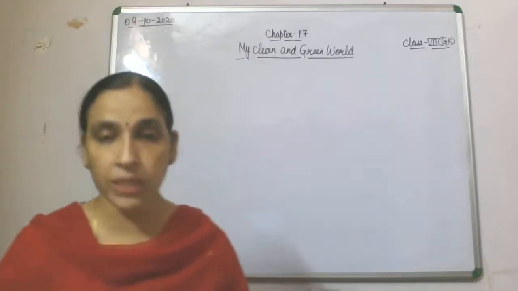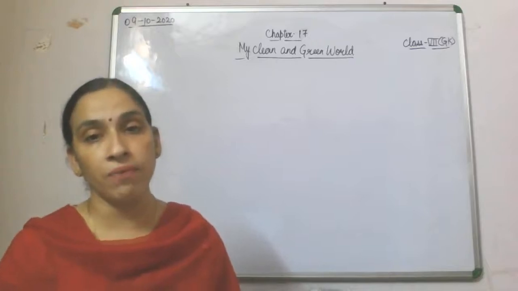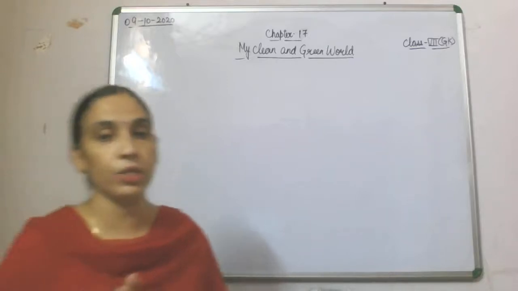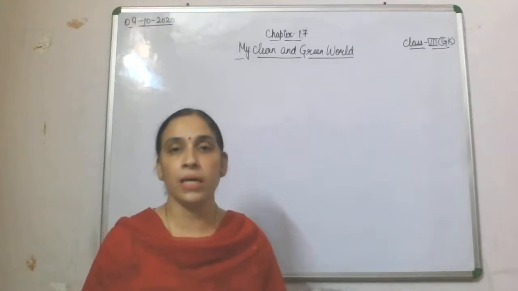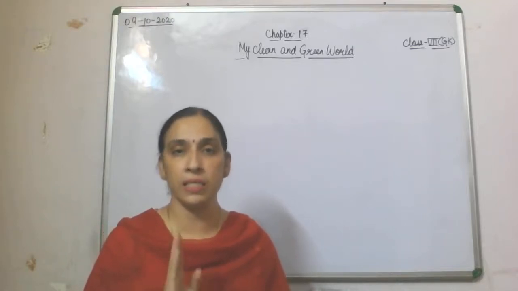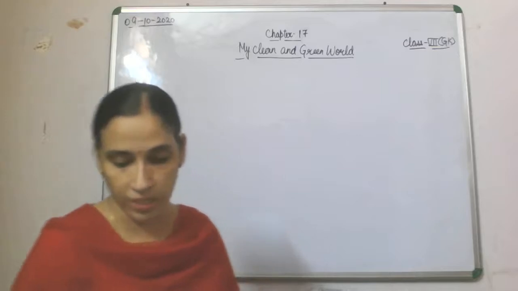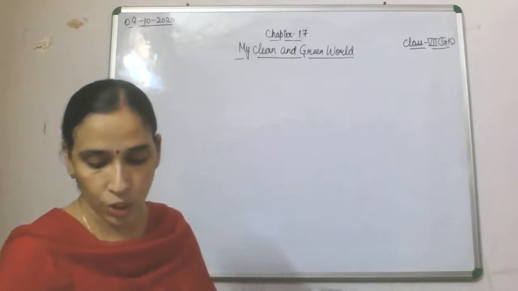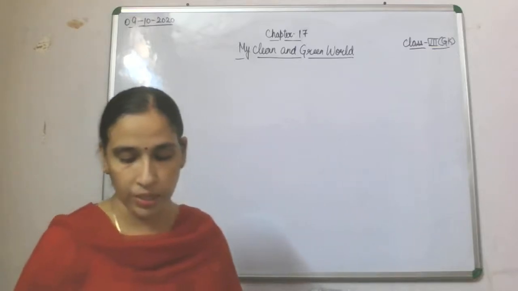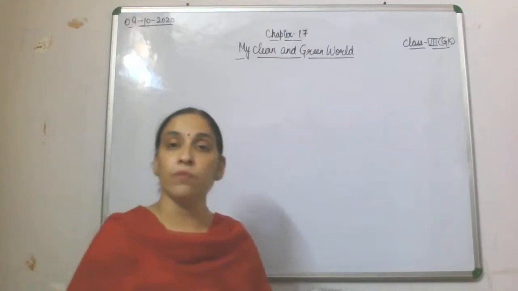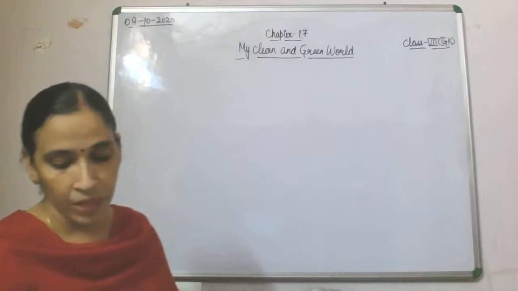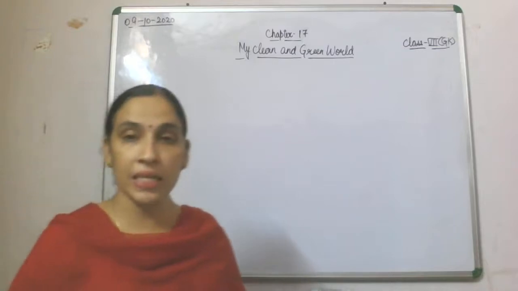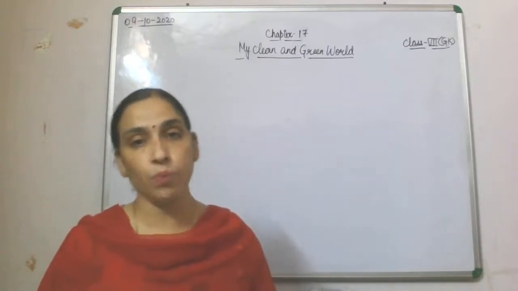Now, if I talk about nature and waste disposal, the first important thing is segregation of waste. Now we have 4 color dustbins: red, grey, green, and blue.